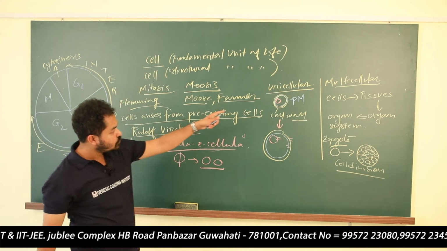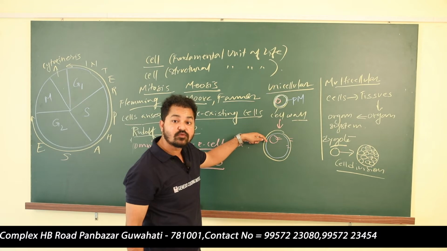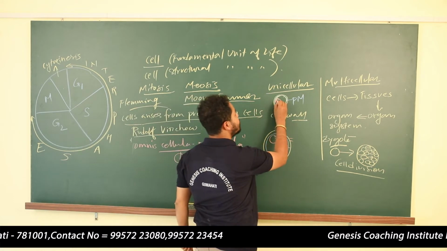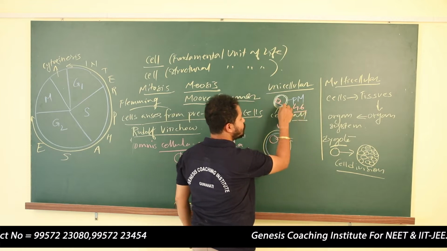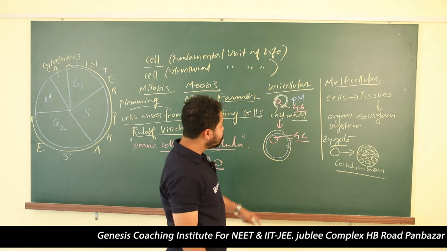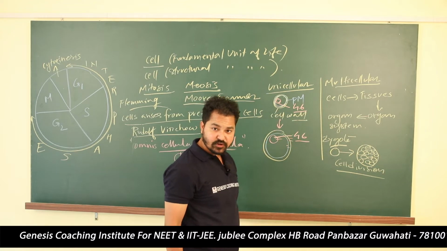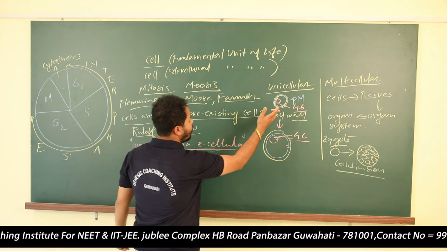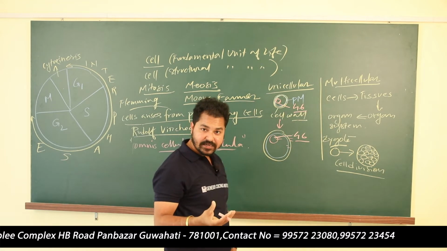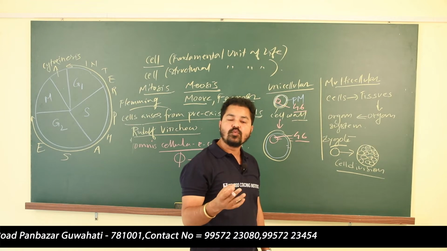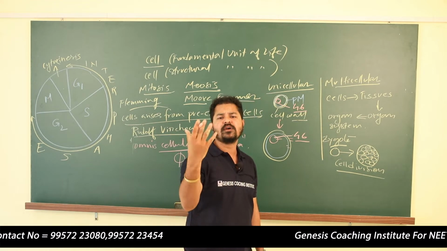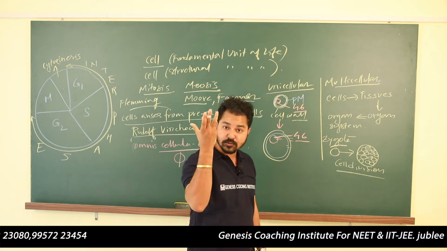The nucleus contains chromosomes. To produce new chromosomes, suppose in our case the number of chromosomes is 46. To produce one new cell, we need another copy of 46. To produce chromosomes, we need DNA. To produce DNA, we need nucleotides. To produce nucleotides, we need nitrogenous bases, phosphate, and sugar. All these things have to be present.